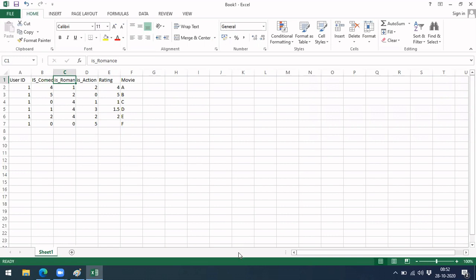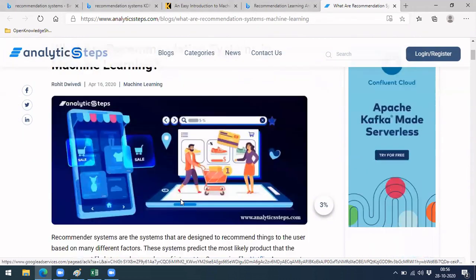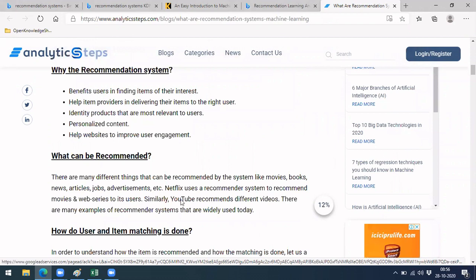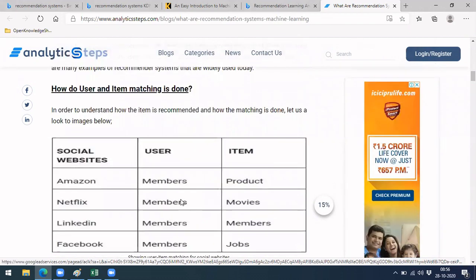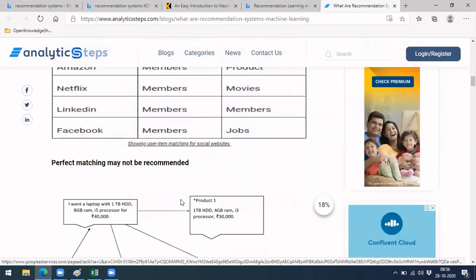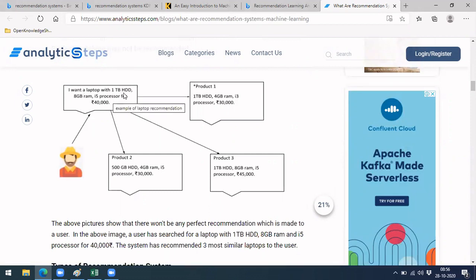This website has given a very good article over here, so let's go through that article. There are a few various kinds. One thing here is that a user has searched in a search bar for a 1 TB hard disk, 8 GB RAM, and maybe through the filters he has kept a price range within 40,000.